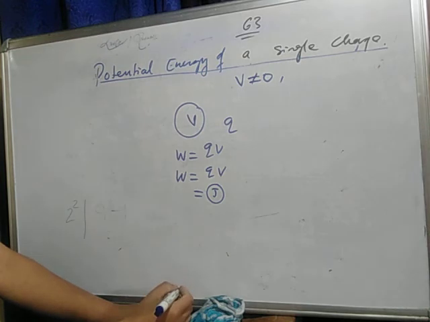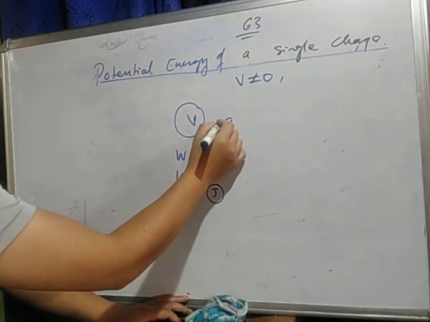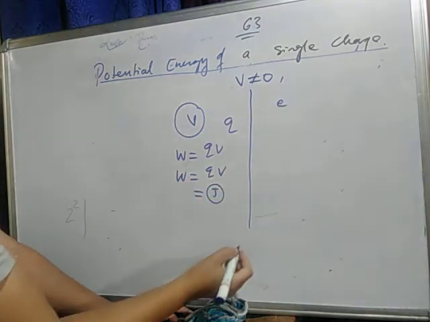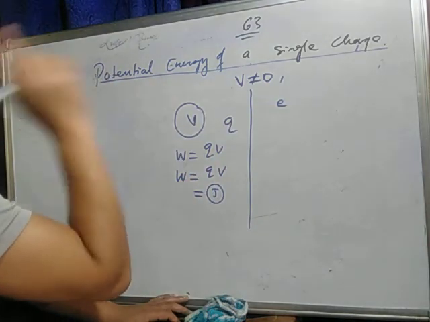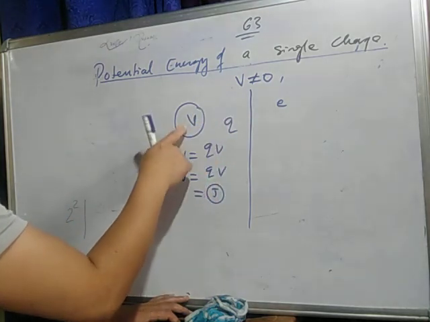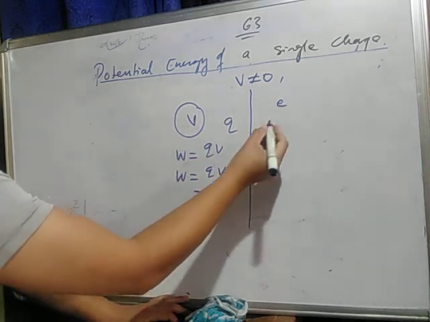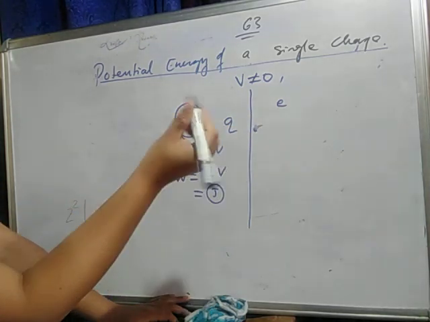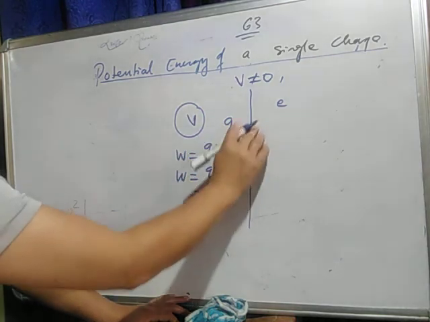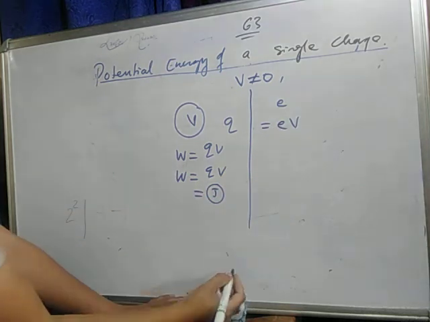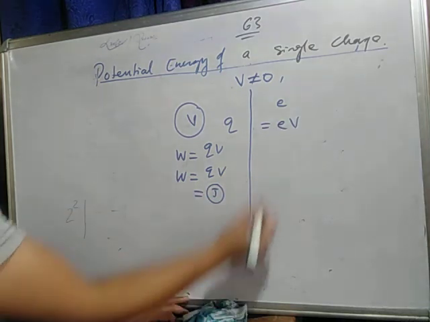So again, if I bring an electron E, with a voltage or potential difference or potential V, how much would our work done be? E into V, isn't it?